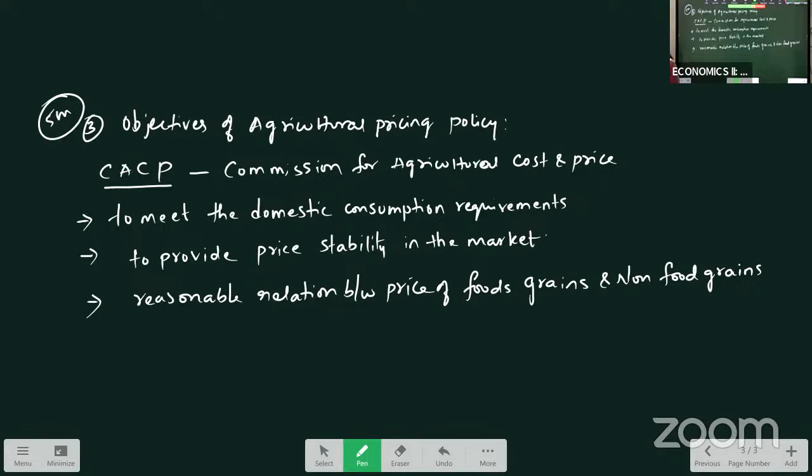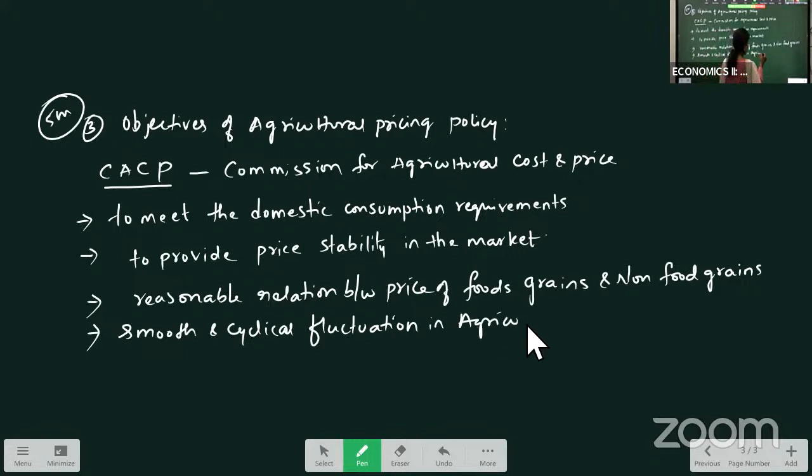And also, to ensure smooth seasonal and cyclical fluctuations in the prices of agricultural commodities. Because all the agricultural goods are seasonal based, we don't get them throughout the year.